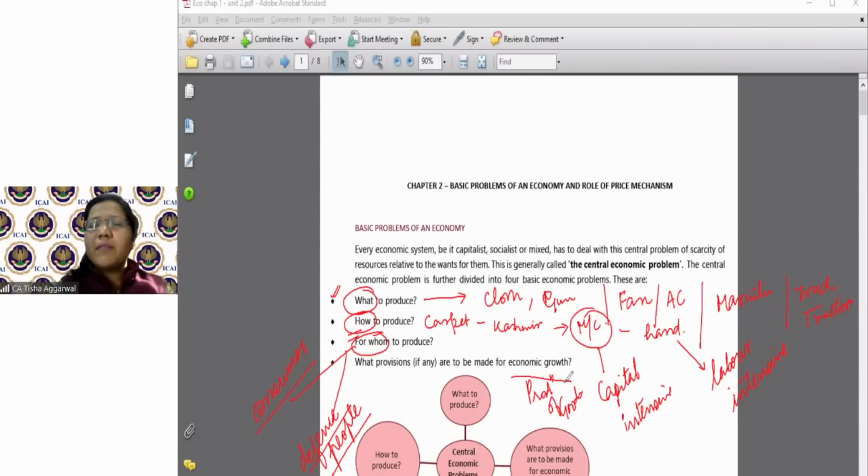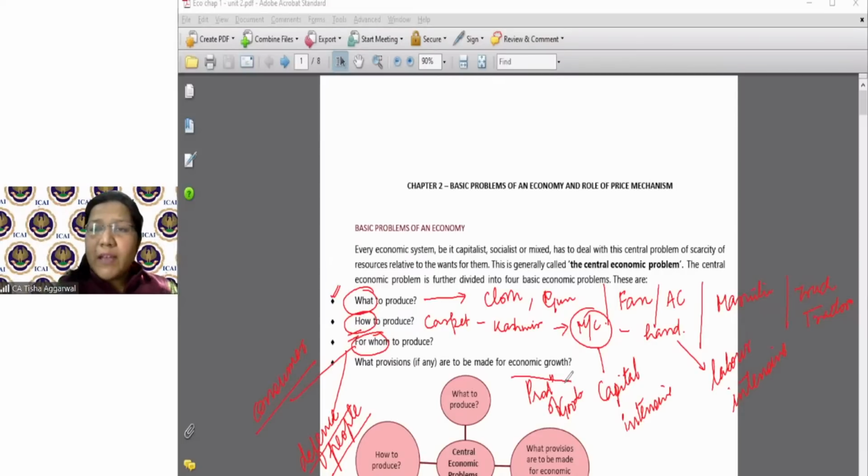Now, the second problem that I have, Soumya, is about how to produce. The carpet takes 100 or 150 days to be produced if produced by the hand. If done by the hand, the weaving is done by the hand. But the moment I put it in the machine, within 10 minutes, my carpet is ready. Now the question comes, should I restrain to the hand woven carpet or should I make it in the machinery?